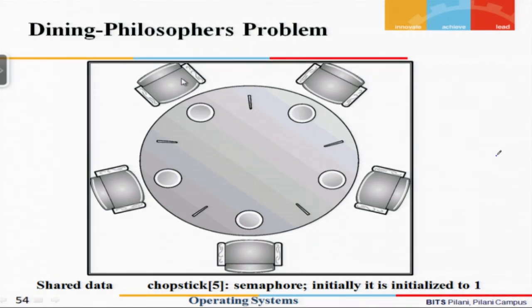The protocol we are saying is that you first pick up your left hand side and then get your right hand side chopstick. In this example, it is always possible that it could lead to a deadlock. So we would need to find some kind of solution which will be a deadlock free solution.